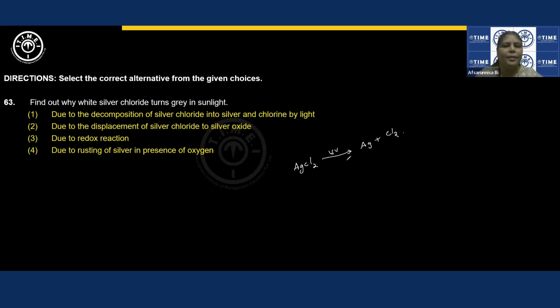Please note I am not writing balanced chemical equations, I am writing skeletal equations only. So this is white in color and gets converted into gray. This is all because of decomposition, right? And this is also a redox reaction because you can see elements being formed due to the decomposition of silver chloride into silver and chlorine by light.